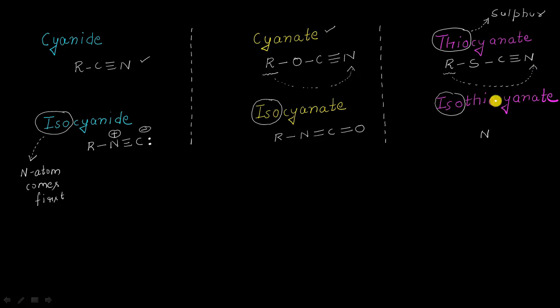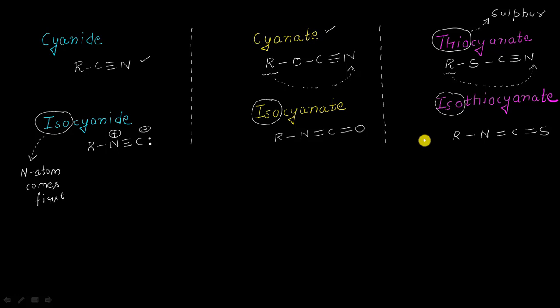It will be R single bond nitrogen double bond carbon double bond sulfur, like this. Now I think there is no confusion between the cyanide, isocyanide, cyanate, isocyanate, as well as the thiocyanate and the isothiocyanate.